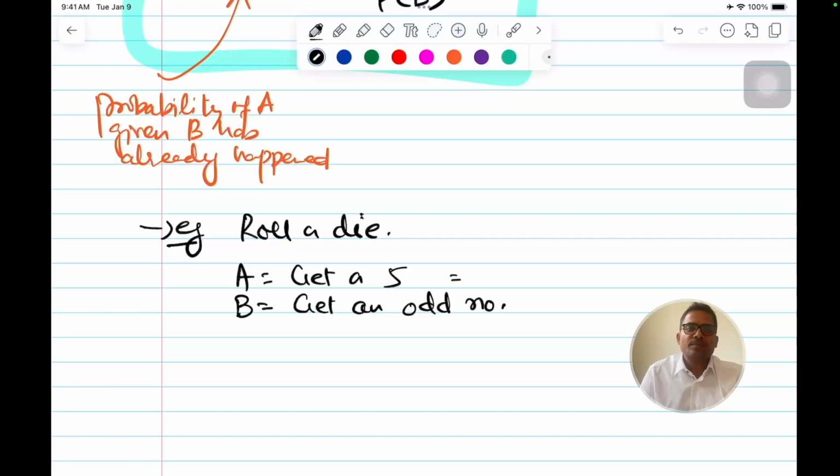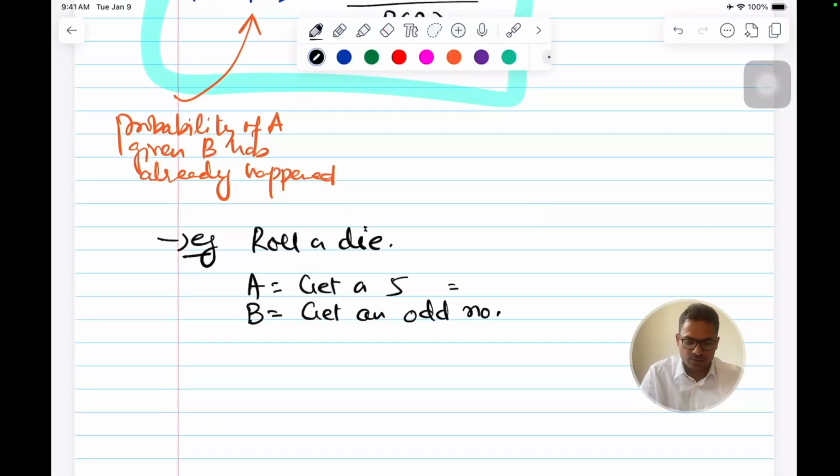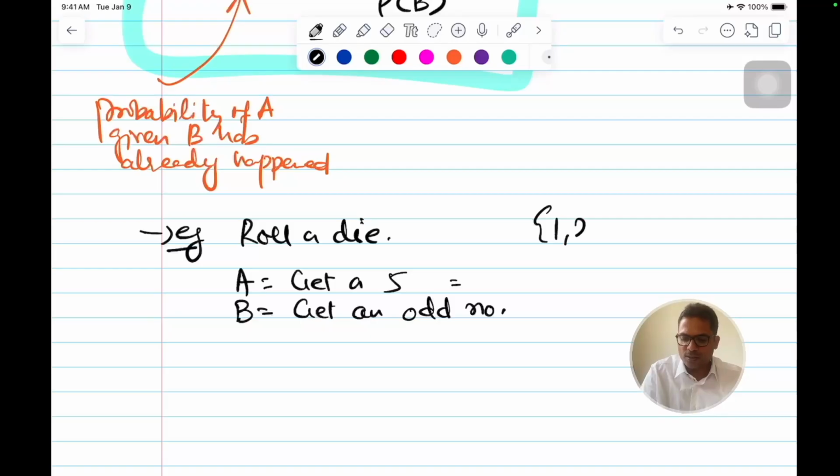I have rolled a die, we two are playing, and you want to find out the probability of getting a 5. Before any new information, the possible outcomes are 1, 2, 3, 4, 5, 6. I want 5 to happen, so out of 6, this is the one. So the probability of A will be 1 by 6.